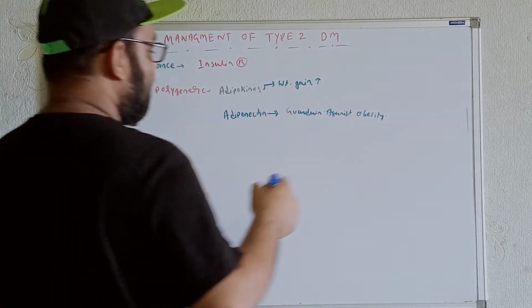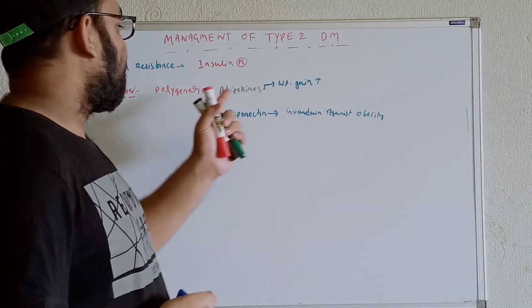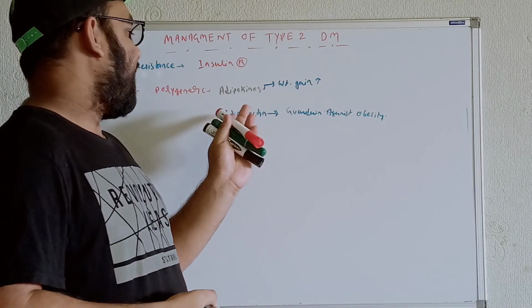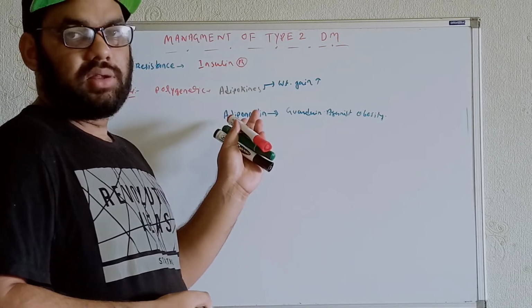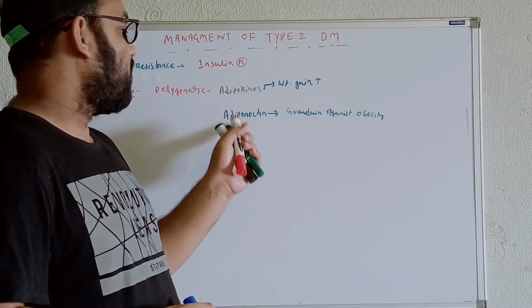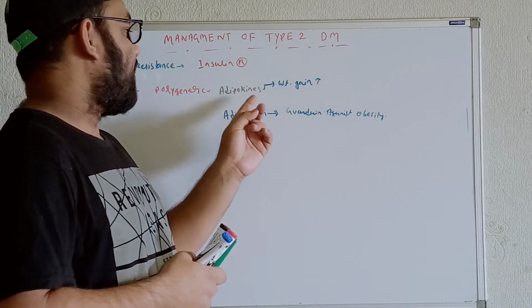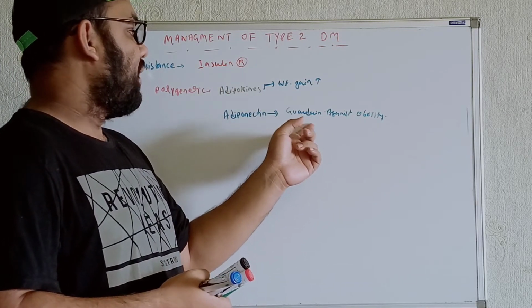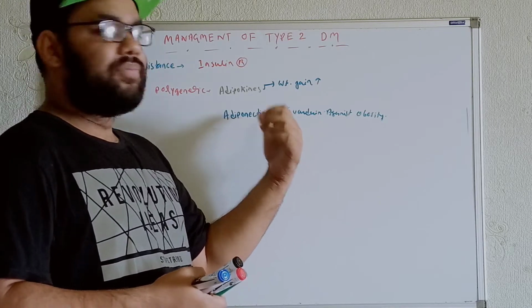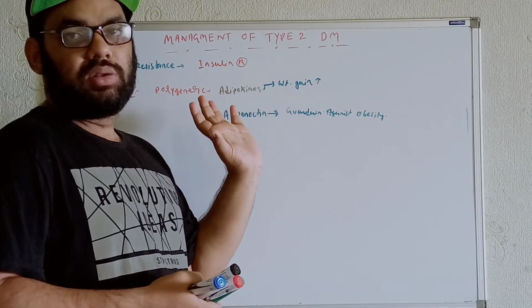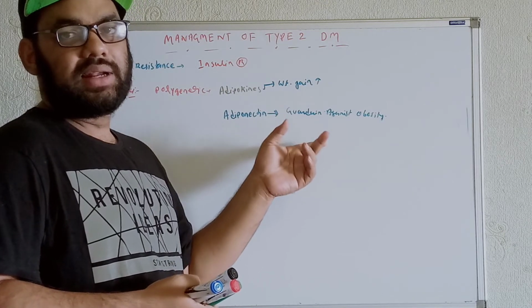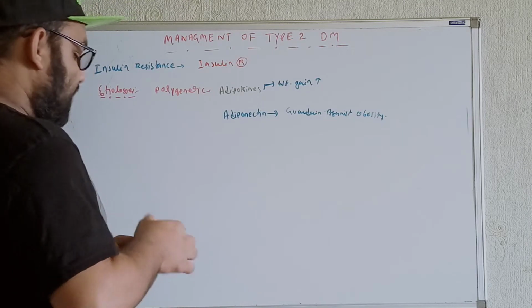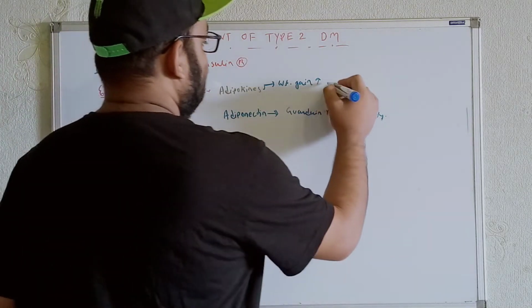In type 2 diabetes mellitus, the activity of the adipokines is increased, so we get weight gain, and simultaneously the adiponectin is downregulated. That means adiponectin is less stimulated and adipokines are more stimulated. As a result we get weight gain. Since adiponectin is against obesity, when it is downregulated, definitely we get the development of obesity in type 2 diabetes mellitus.